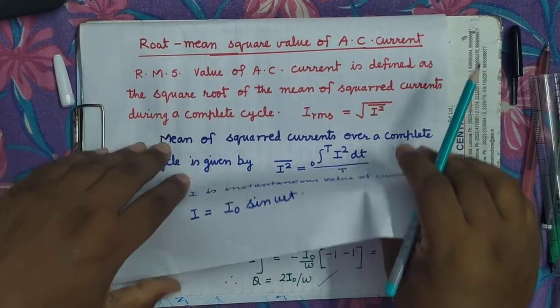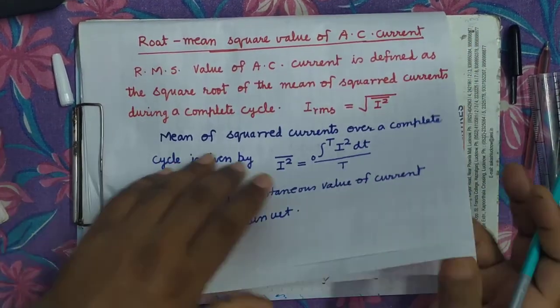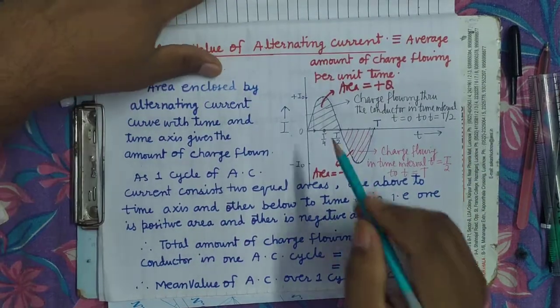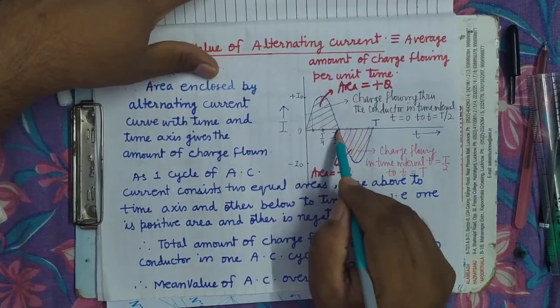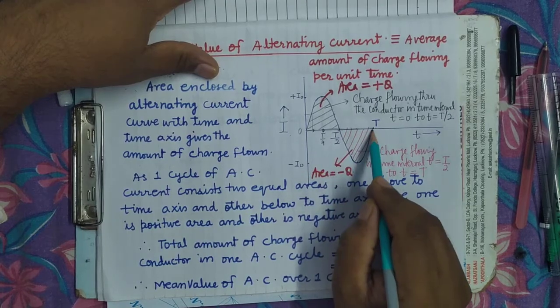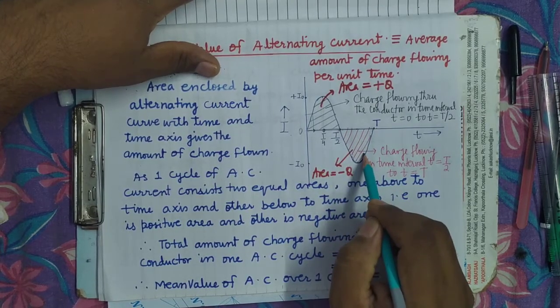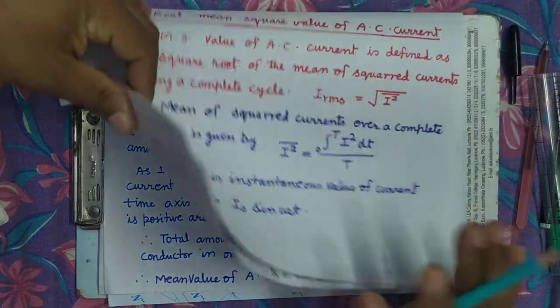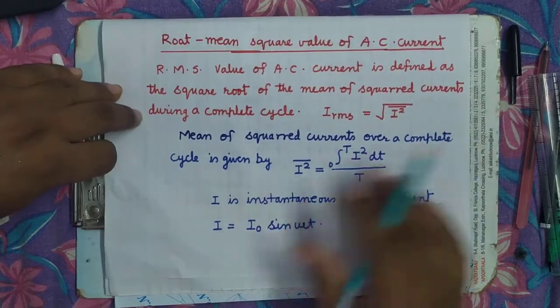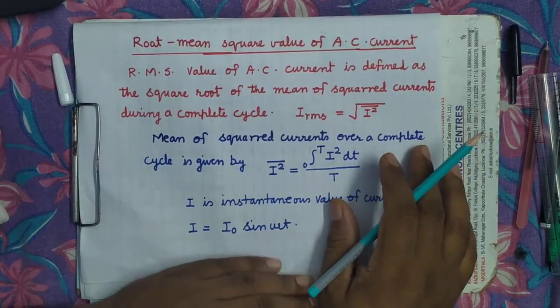Where some variates are positive and some are negative, then we calculate the average this way. Here the currents in this time interval are positive, currents in this time interval are negative. It's clear. So see here, we determine the average by this way, the root mean square procedure.